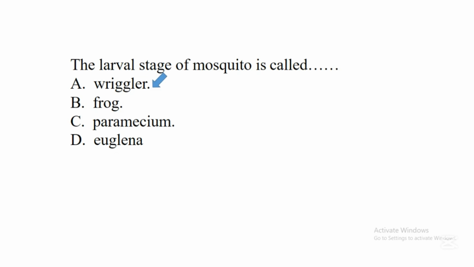Wriggler. So the larval stage of mosquito is called wriggler because it makes a wriggling movement in water. This larval stage will undergo a metamorphosis to get the pupa, and from pupa it will change and become an adult mosquito. So because of the type of movement this larval stage makes in water, that's why scientists call it wriggler.